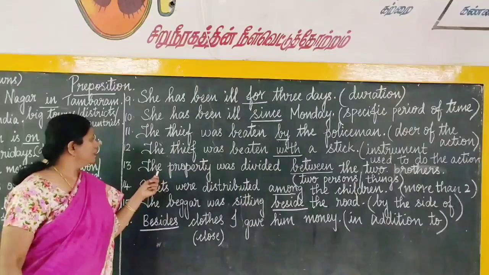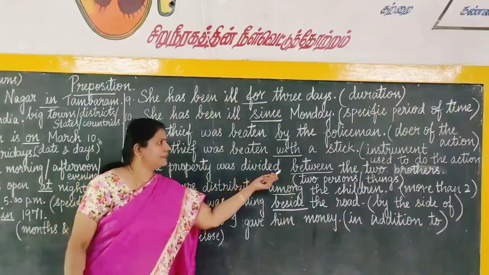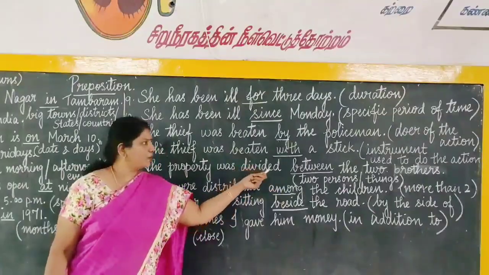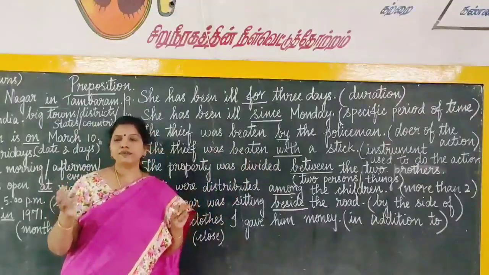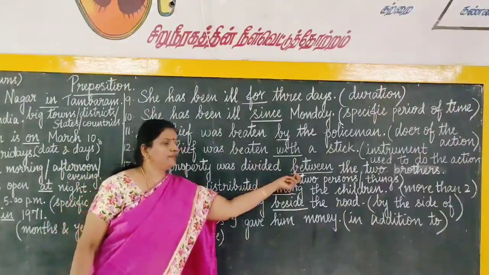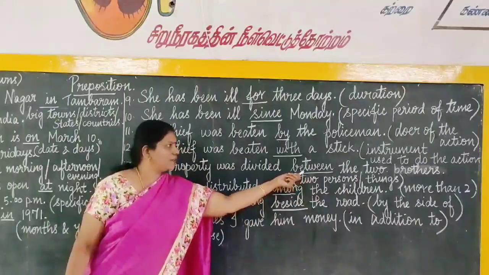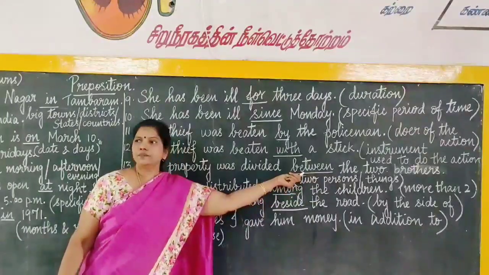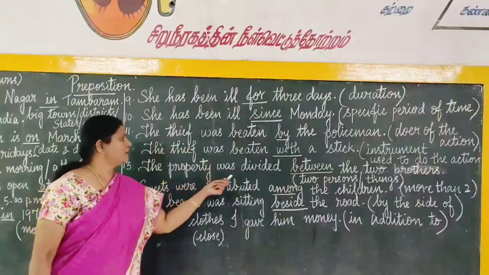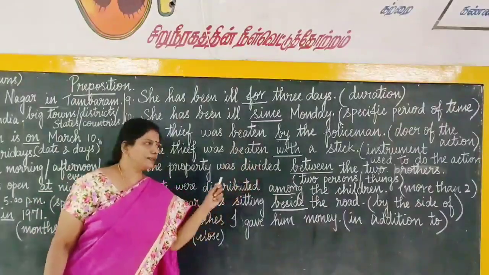Okay. Next one, the property was divided between the two brothers. When we are talking about only two persons or things, we have to use the preposition between. I have written here, see, two persons or things. When we are talking about two persons or things, we have to use between. So, the property was divided between the two brothers.